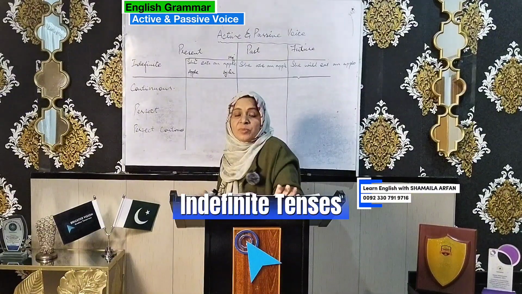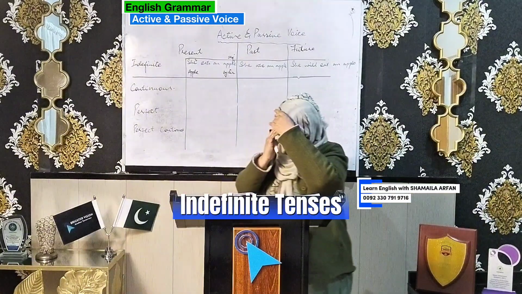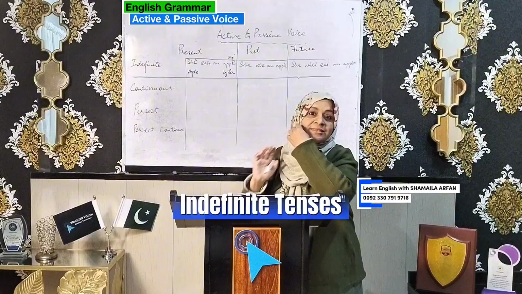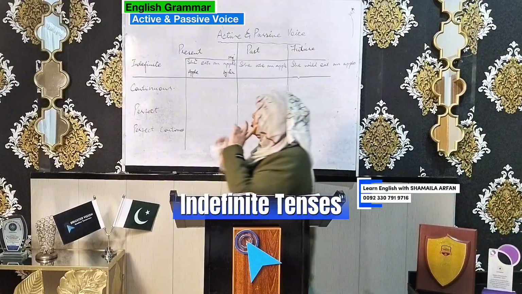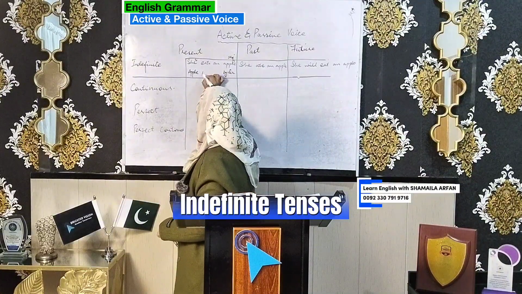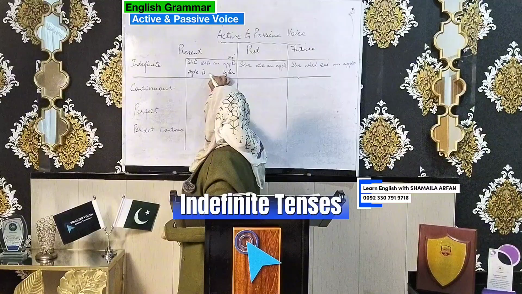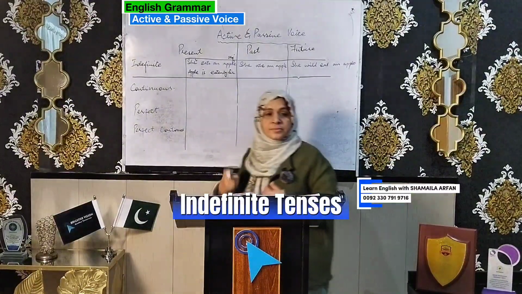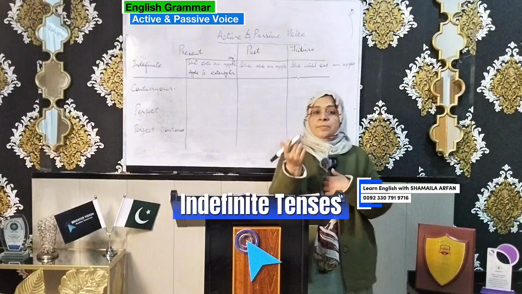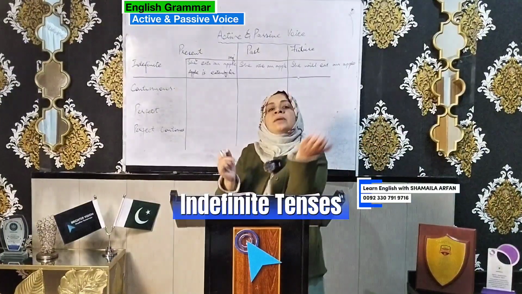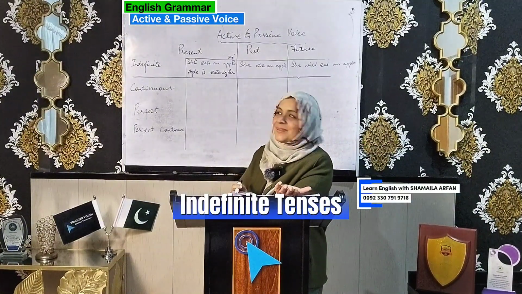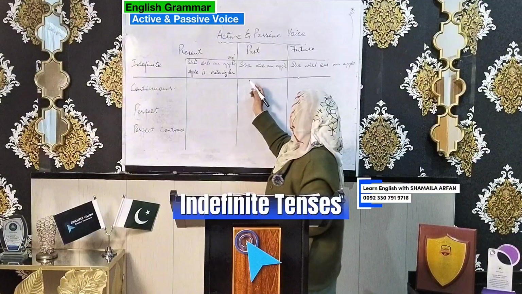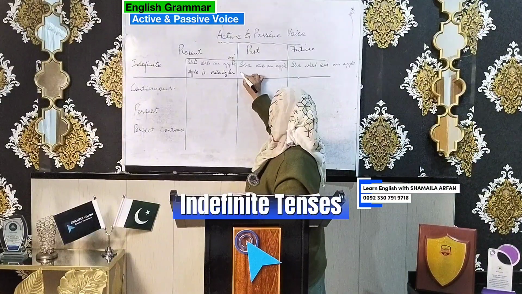She eats an apple. What is the helping verb of present tense? We have done it previously. The helping verb of present tense is is, am, are. Do you remember? So apple is now third form: eaten by her. Are you clear? She eats an apple. Apple is eaten by her. Right? Now in past: she ate an apple.